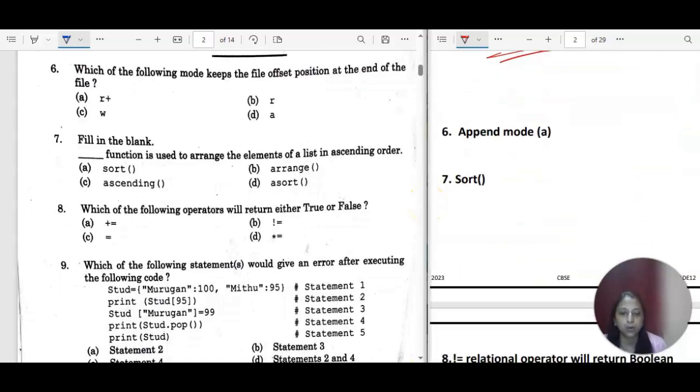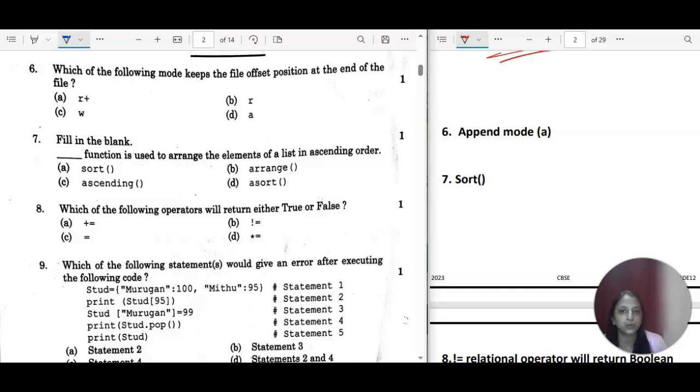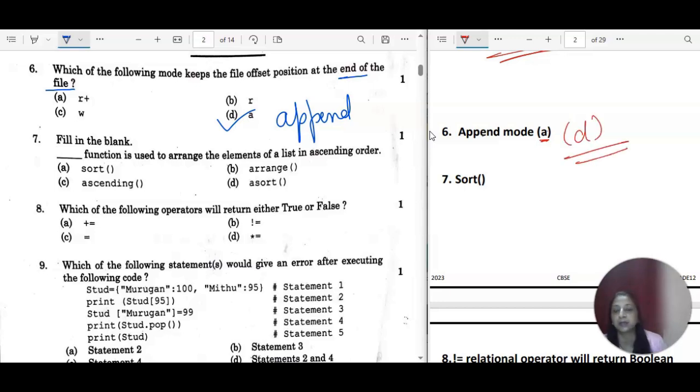Which of the following modes keeps the file offset position at the end of the file? At the end of the file. So you know very well, end of the file is in append mode. Append mode will keep the pointer at the end of the file and will add the next part over there. So this is option D, right? The D option is the correct one. A mode is append mode. The full form is append, and option D is the correct answer.